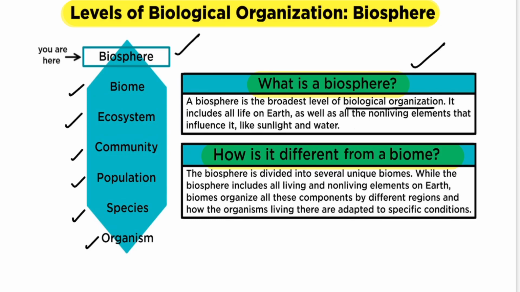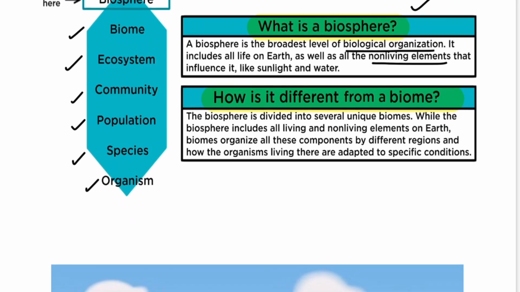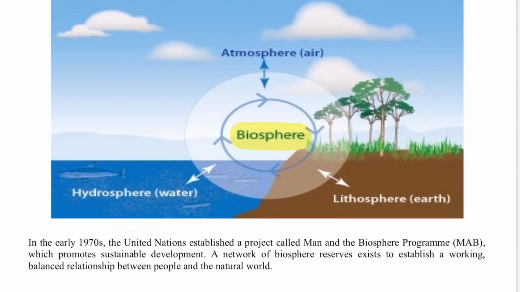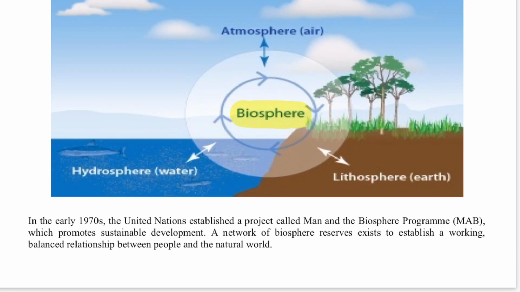It includes all the life on the earth as well as the non-living elements, like the sunlight, the water, the gases. How are the biome and the biosphere different? See, the biosphere is divided into several unique biomes. If we talk about the whole earth, then we consider it as a biosphere. But if we divide the earth into climatic regions with similar climatic characteristics, then that area is known as a biome. Now you can see from this diagram where the lithosphere, the hydrosphere and the atmosphere all coincide; that portion is known as your biosphere.